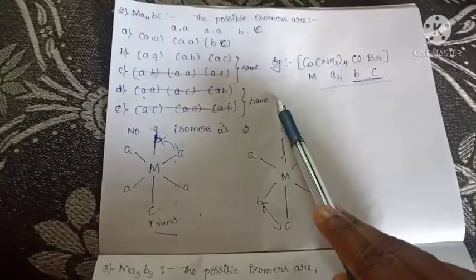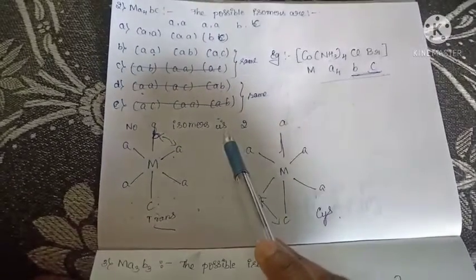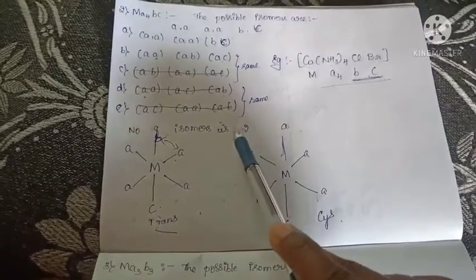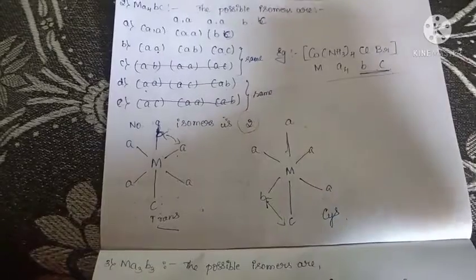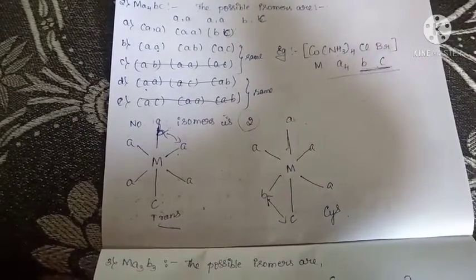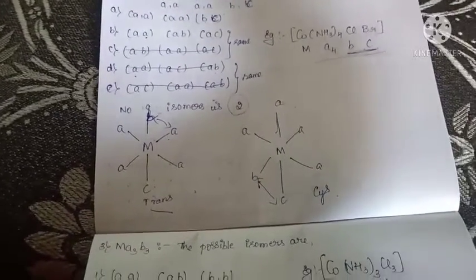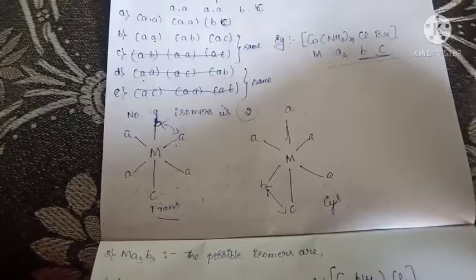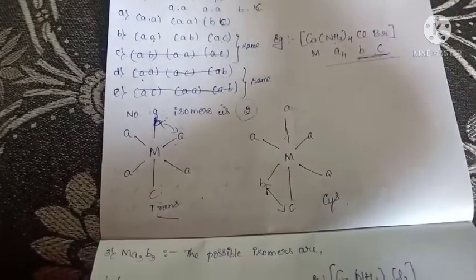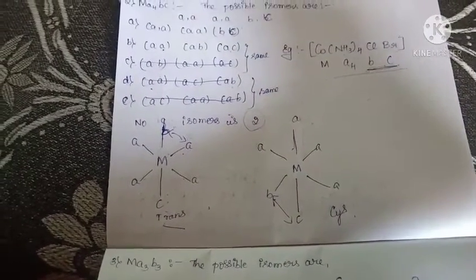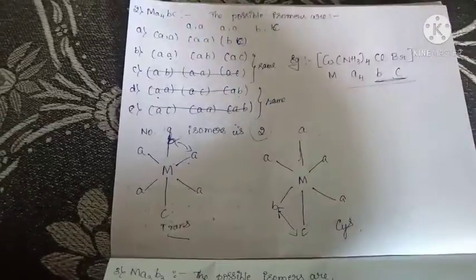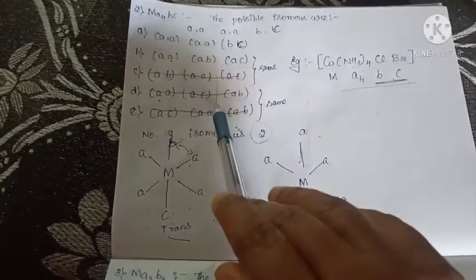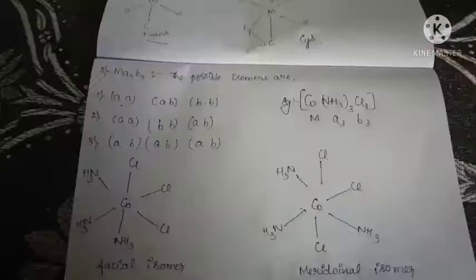This is about the second type. The number of possible isomers is 2. I already told you that you have to know how many isomers are formed and an example for that, and you have to write the structures for the cis and trans isomers. This will be the main thing. I am giving this for your reference.